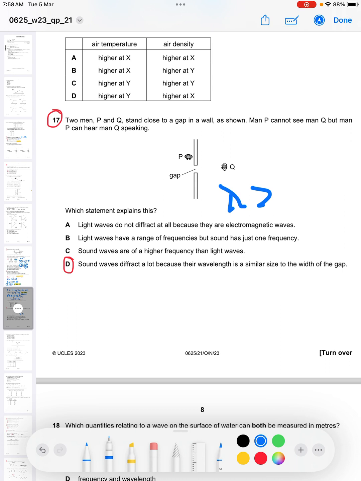Then finally, sound waves diffract a lot because their wavelength is similar to the width of the gap. This is more correct. To further this point, the sound waves diffract a lot because their wavelength is similar to the width of the gap, but the light waves have a wavelength which is so small compared to the width of the gap. So the reason why sound waves are diffracting is because they've got the bigger wavelength, ultimately.